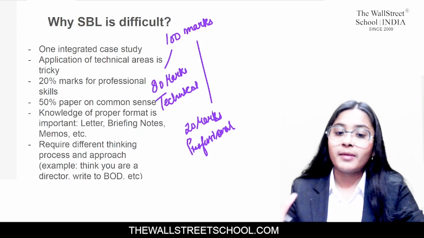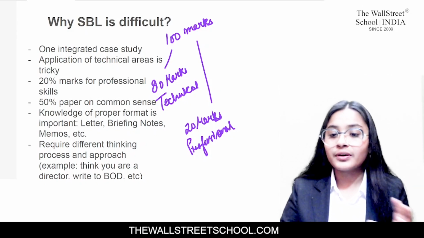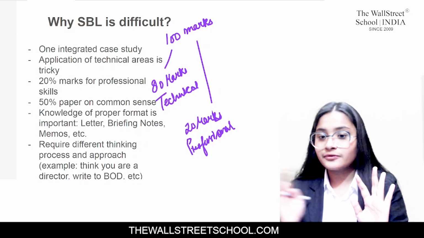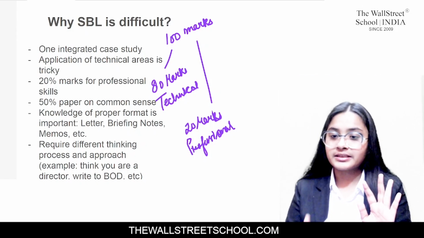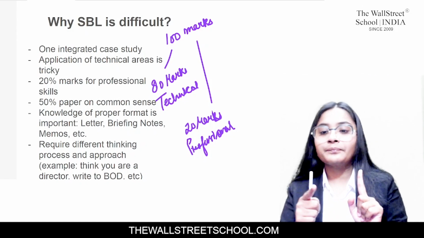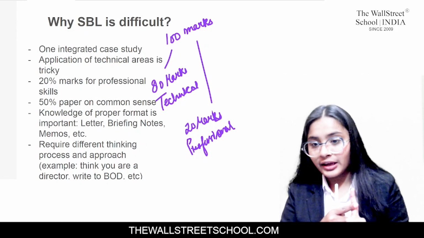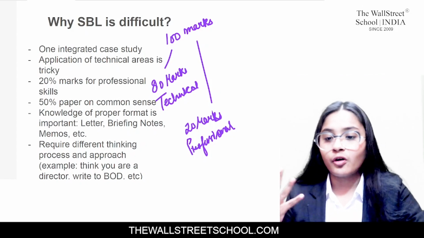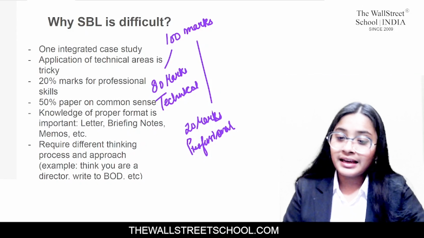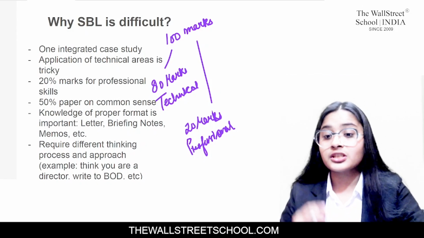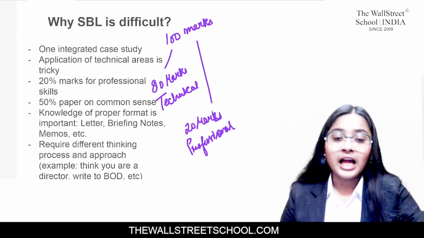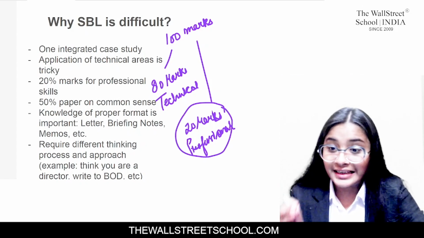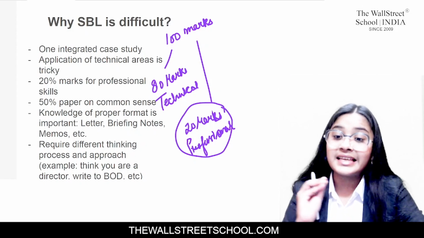20 marks stand for professional marks. Professional marks means you are using the proper language and the proper draft. Under your professional marks, there are 5 professional skills which you will study in chapter number 1: communication skills, analysis skill, commercial acumen, evaluation, and skepticism. These marks are awarded in other papers as well, but in SPL it carries 20 marks weightage, which is quite huge. I always tell students that out of 20, we should target at least 13, 14 marks easily.